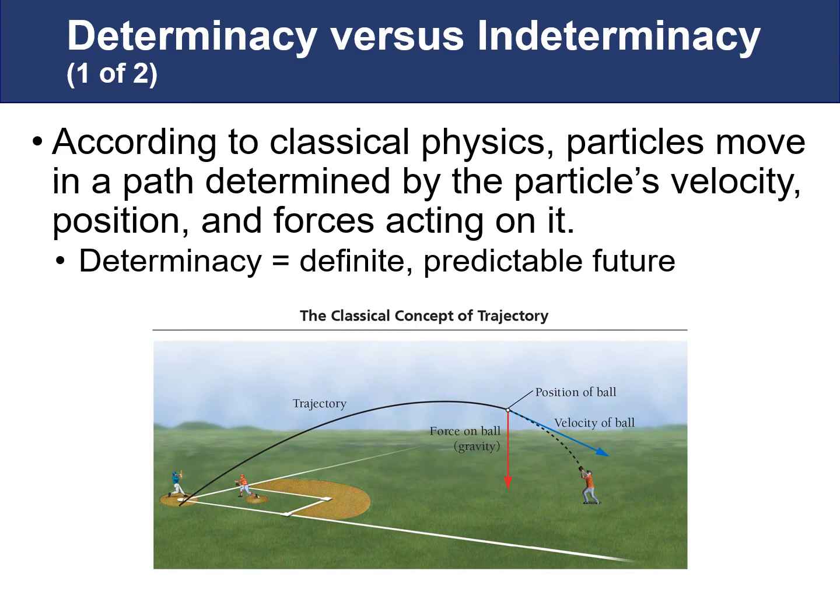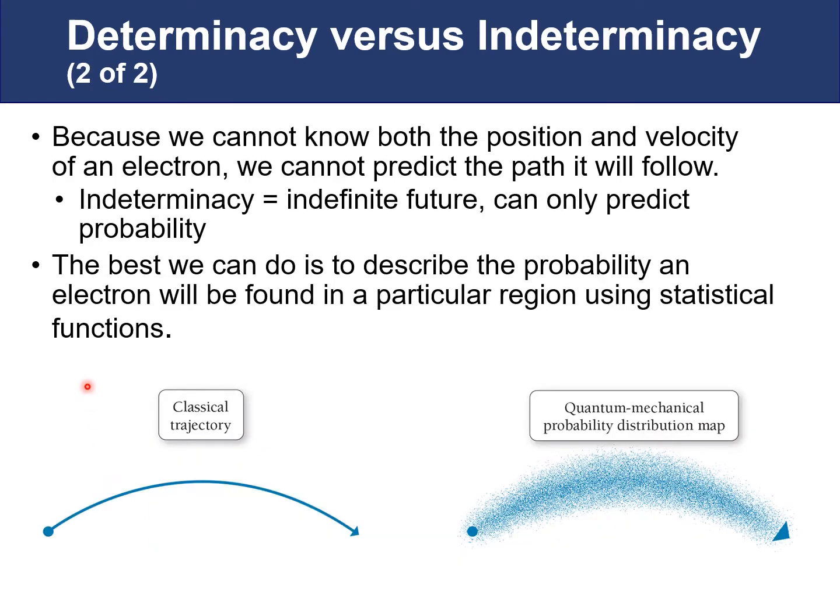If we look at things down on the quantum level, however, we can't know both the position and the velocity at the same time. So because we cannot know both the position and the velocity of an electron, we can't predict the path it will follow. This is what we would call indeterminacy. It has an indefinite future. We can only predict the probabilities. So the best we can do when we're talking about where an electron is, or how fast it's moving, is talking about probabilities. We can talk about an electron has a high statistical probability of being in a particular region and moving at a particular velocity.